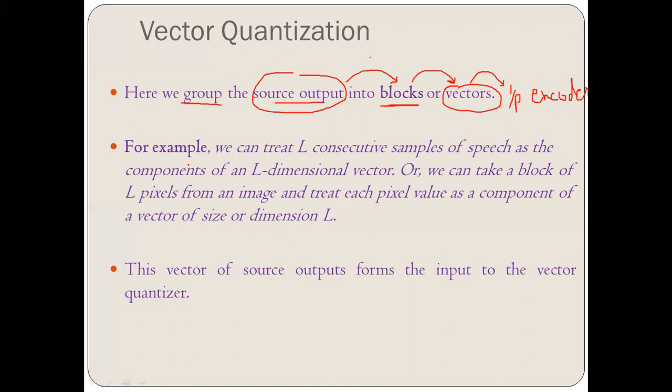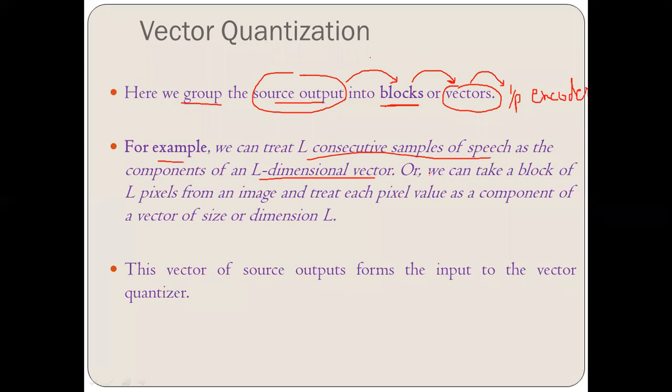Now, let's take an example. If we are working on speech, then we can take L consecutive samples of speech as the components of an L dimensional vector.